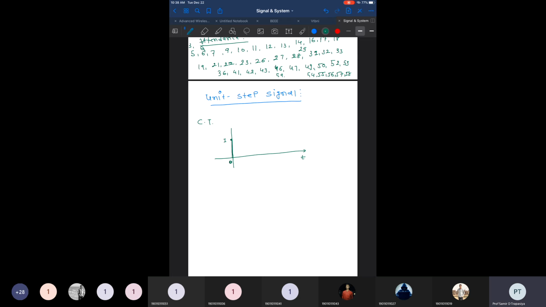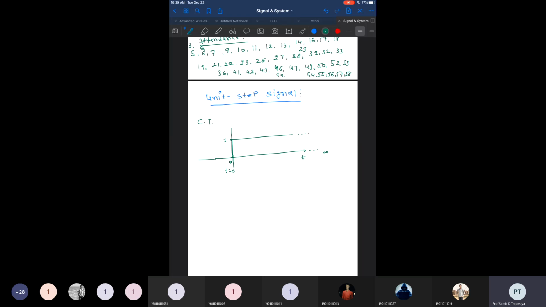It transits from 0 to 1 at t equal to 0, and then it remains one continuously, it remains one forever. Forever means up to the infinity point, all of this would be a one. That's why it is known as a unit step signal.